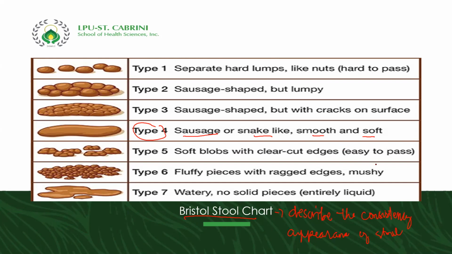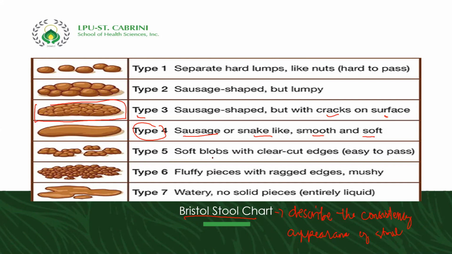When you release this, it feels good. Somehow, we can also consider type 3 as a normal stool. However, it has a cracked surface. The indication of this is lack of water and fiber. Type 1 is separate hard lumps like nuts, hard to pass, like almonds, small pieces like goat droppings. Sausage shape but lumpy is type 2.